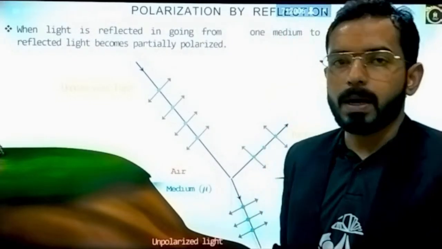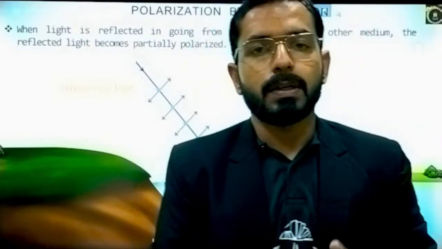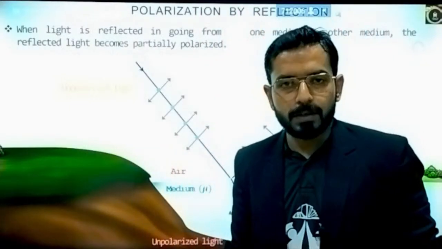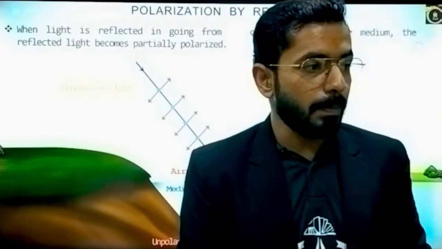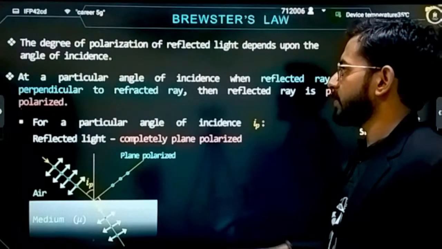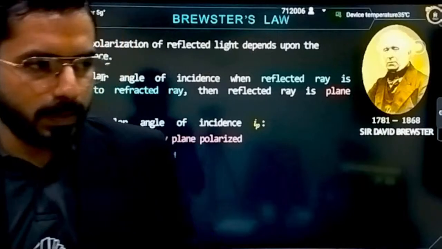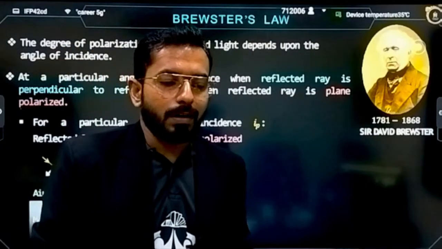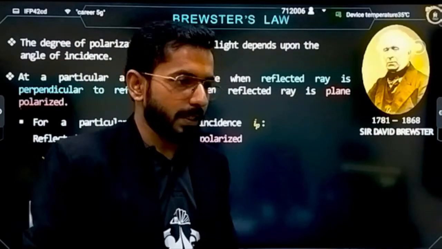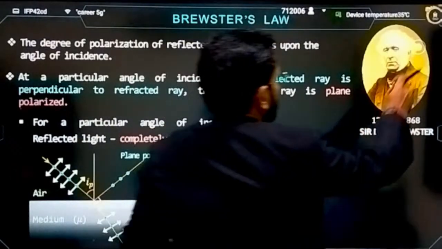And at what angle will it be completely polarized? It is called Brewster's angle. Brewster was a scientist who calculated a specific angle for which the incident light becomes polarized. So let's see about that.